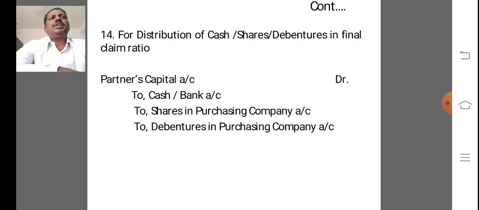Eighth, if any expenses on realization. Ninth one, profit on realization. 10th one, loss on realization. 11th one, receipt of PC. 12th one, for transfer of reserve fund, undistributed profit, P&L account credit balance, that is profit. And 13th, transfer of profit and loss account, that is debit balance. And payment of partner's loan if any. And finally, for distribution of cash, shares and debentures.